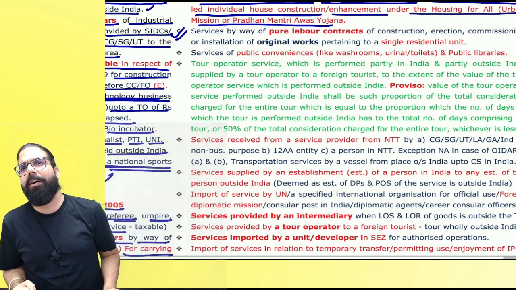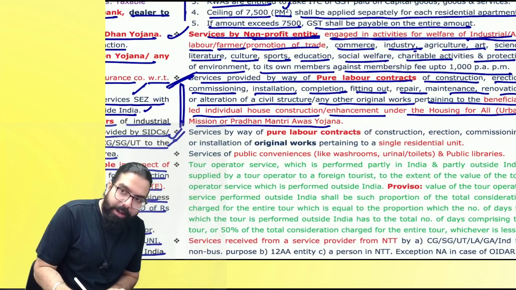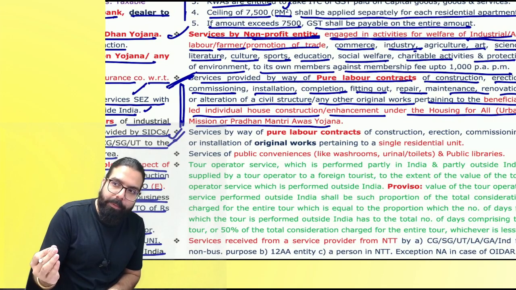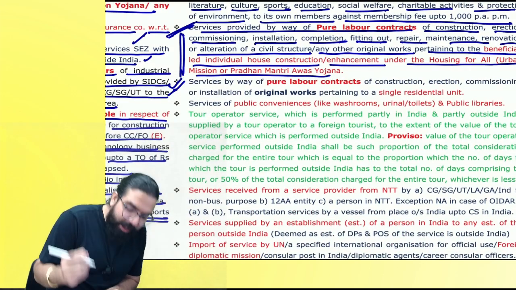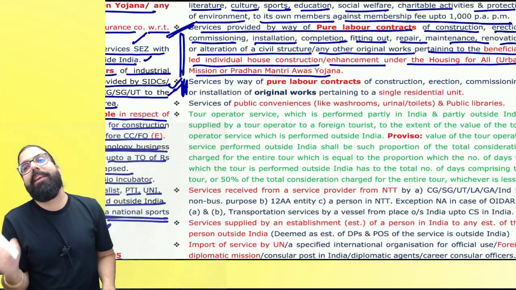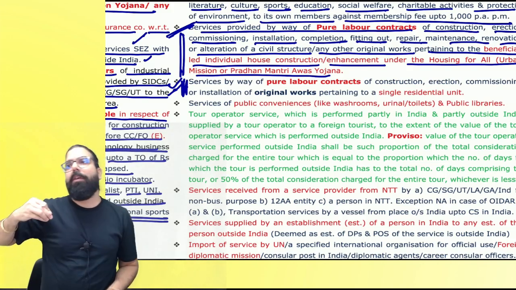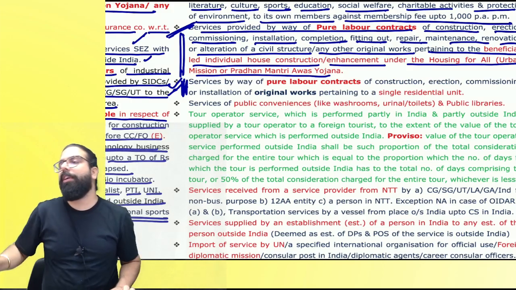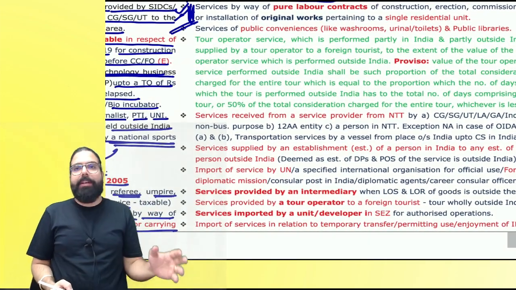Are we all clear? The next one over here is, sir, remember, here it can be original work or might be your old home because of the help of the government you are repairing. But here it is only original work. You are making a new home and anyone is helping you with labor contractor, then he will not charge any GST. The next one is Baba 1 rupee, 2 rupee ka toilet, etc.